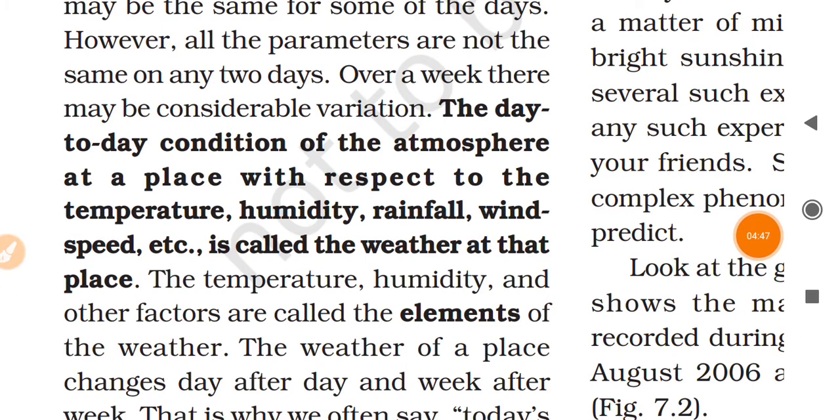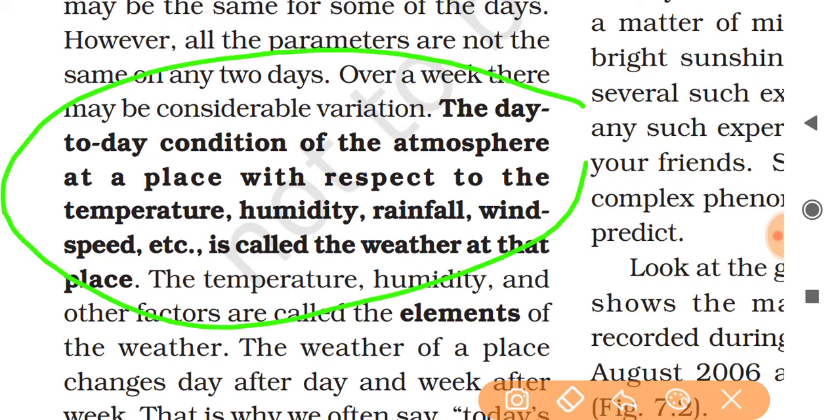So now you can understand the definition of weather. By these activities, the day-to-day condition of the atmosphere at a place with respect to temperature, humidity, rainfall, wind speed, etc. is called the weather at that place.